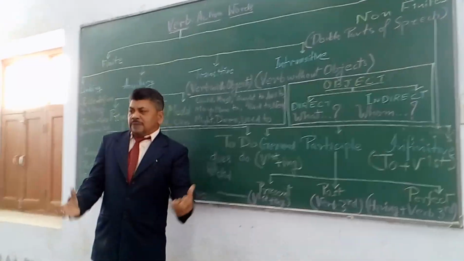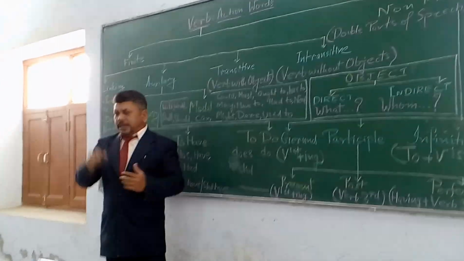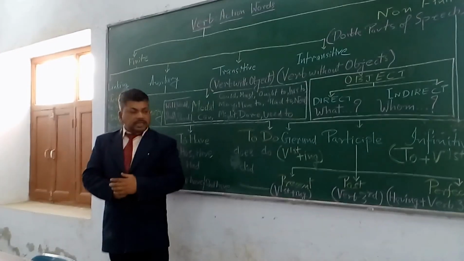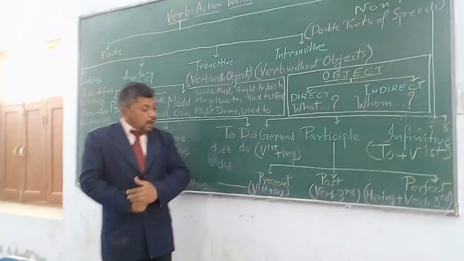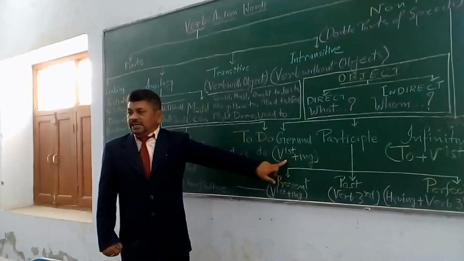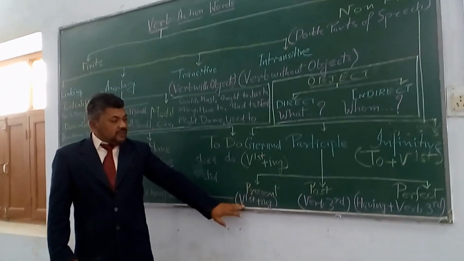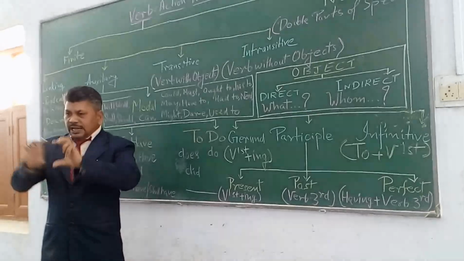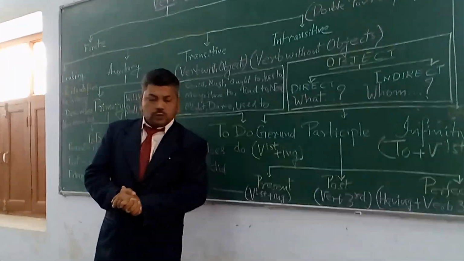There may be a question arising in your mind, how is this present participle different from gerund. Let us have examples and clarify it a bit more.